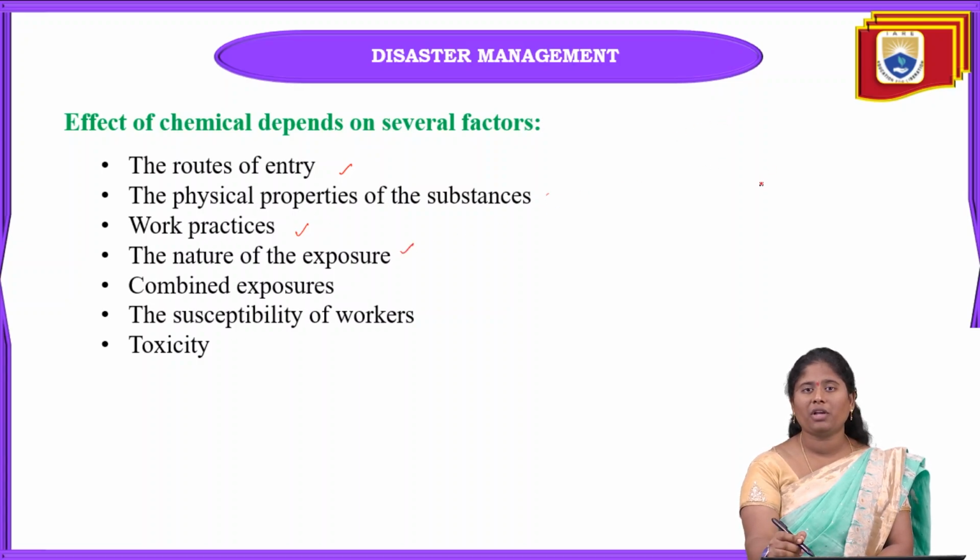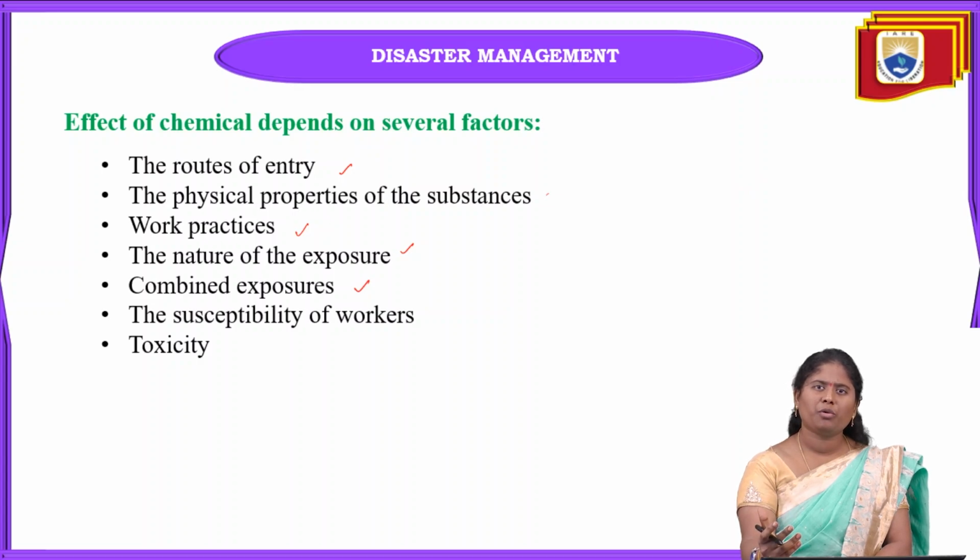And the next one is the nature of the exposure. That means how we are going to be exposed to this chemical, and what the nature of that exposure is. We are going to know this. And the next one is combined exposures. When we are exposed to chemical hazards, that may be radioactive materials or something else. When we are exposed to some other chemicals, what precautions do we have to take, and what are the combined exposures we have to identify? These are all the several factors that can be affected by this chemical hazard.